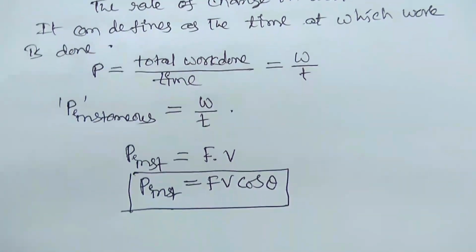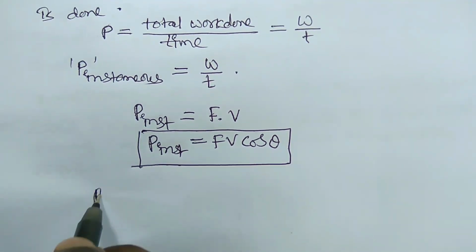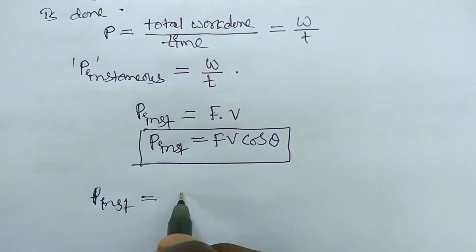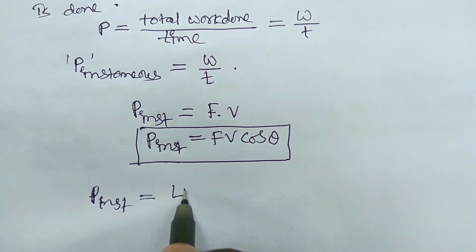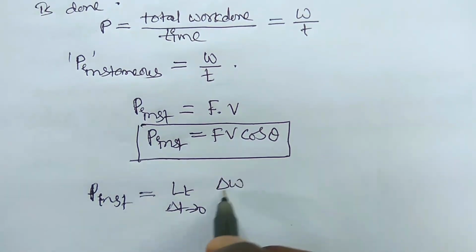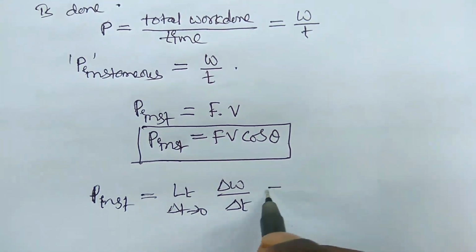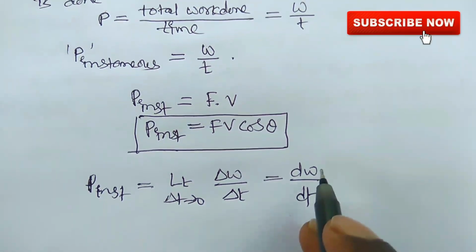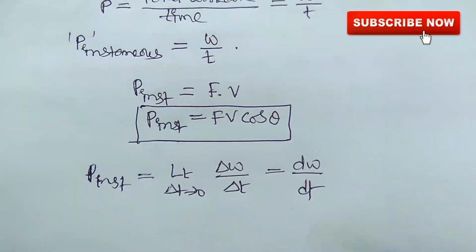How is it? We can see now. P instantaneous, already we wrote that it is W by T. So limit of delta T tends to 0, delta W by delta T, that is dW by dt. W is nothing but work done, that is F into ds.